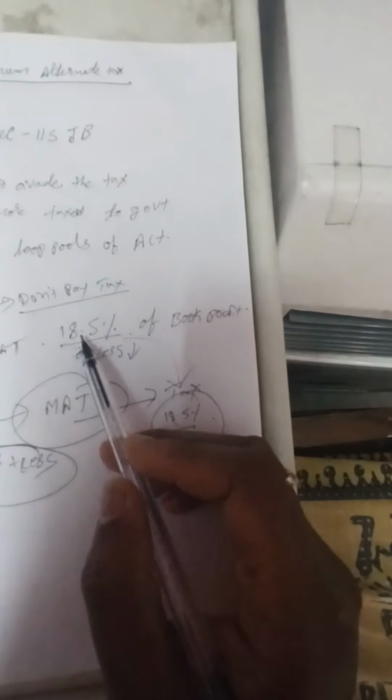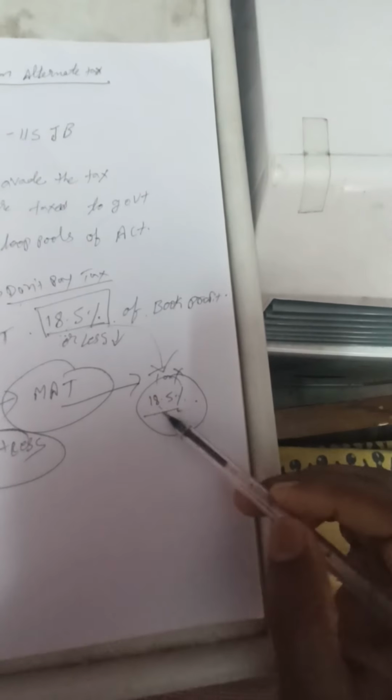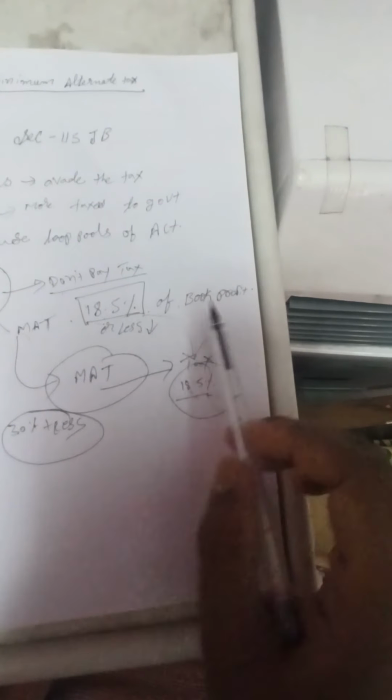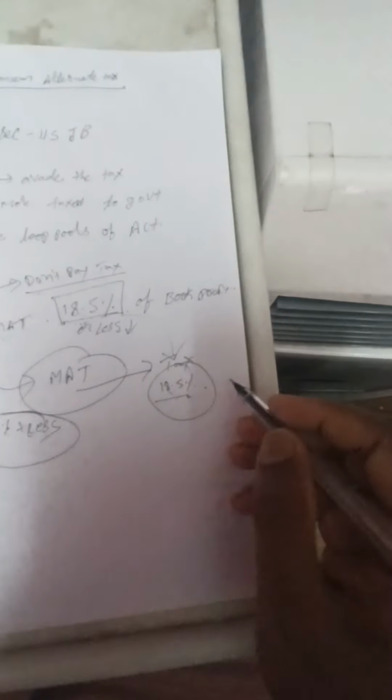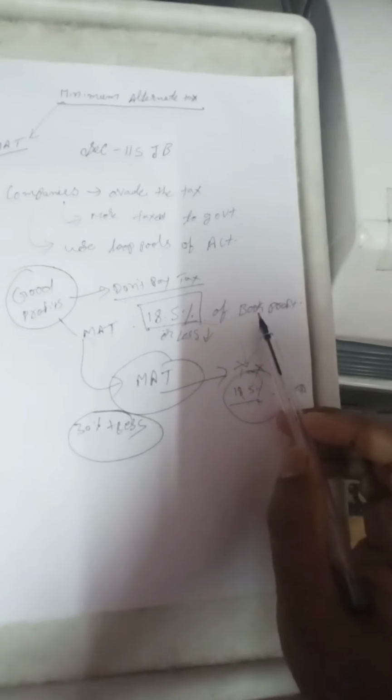This is the tax rate and this is the book profit. The book profit is the profit they gain, and this is the tax percentage. Both are the same number, but the provision is different. That's it. When the book profit is 18.5% or less, then they have to pay 18.5% of the tax to the government plus cess. Clear?